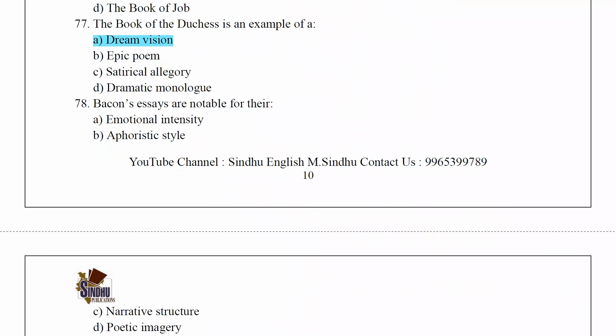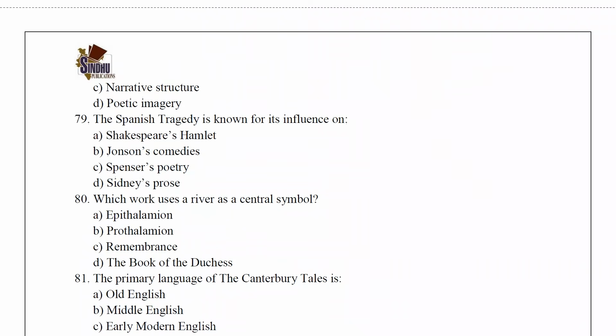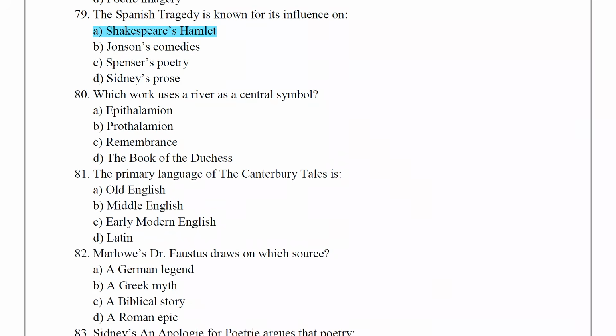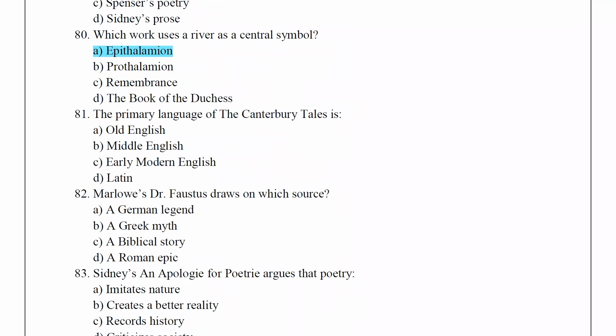Bacon's essays are notable for their aphoristic style. The Spanish Tragedy is known for its influence on Shakespeare's Hamlet. Which work uses a river as a central symbol? The answer is Epithalamion. The primary language of the Canterbury Tales is Middle English.